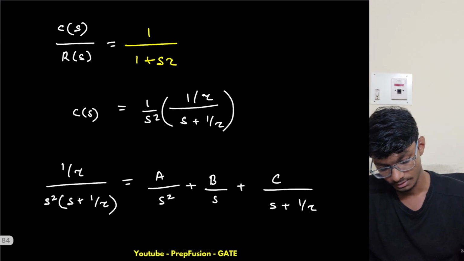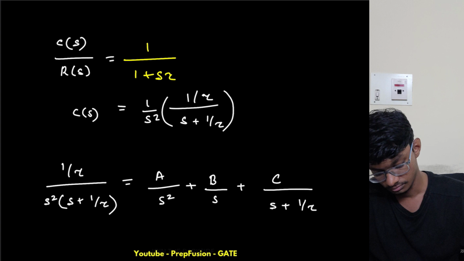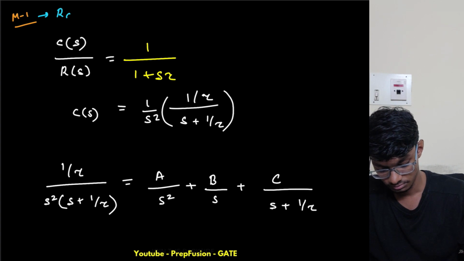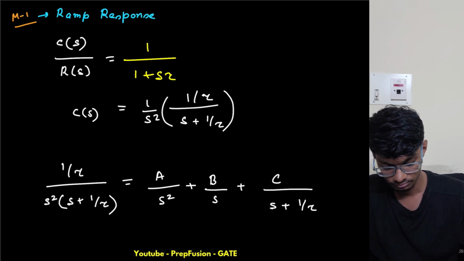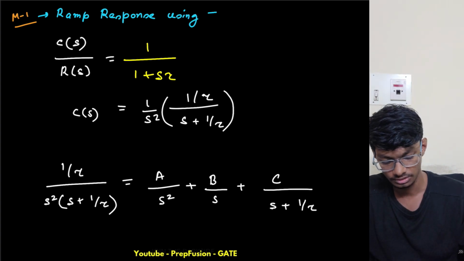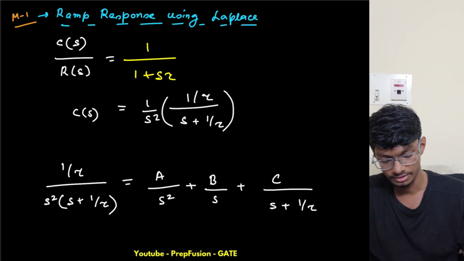Using transfer function, using Laplace basically. So what I can do is the other method. What is the ramp response?